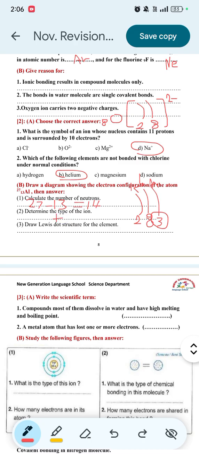Draw the Lewis dot structure for the element. Here the element has 3 valence electrons, so here we have Al. We will draw single electrons: 1, 2, 3. This is the Lewis dot structure for aluminum Al 13.